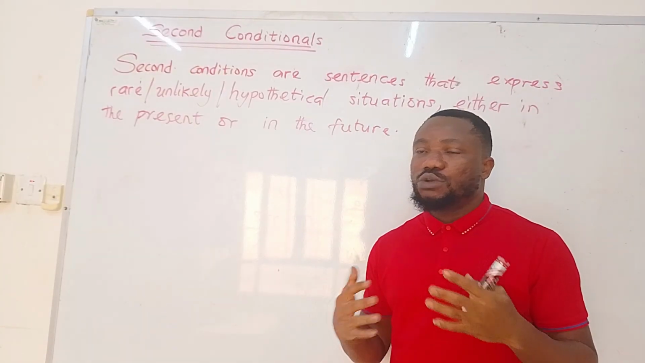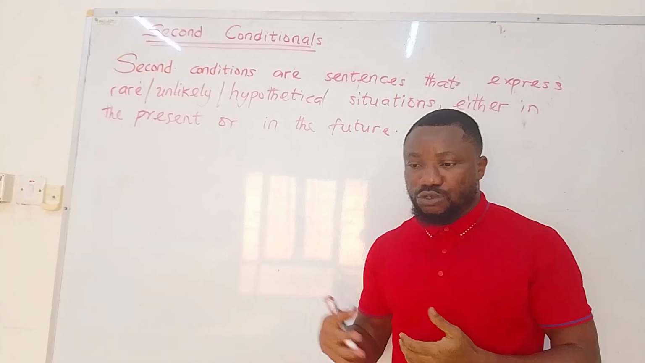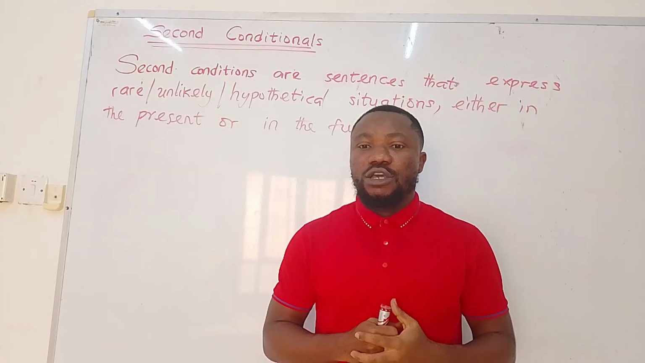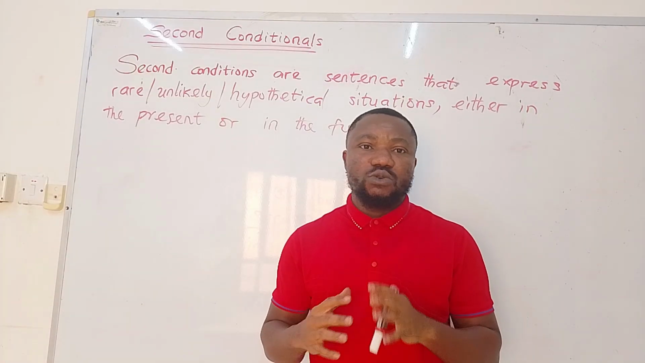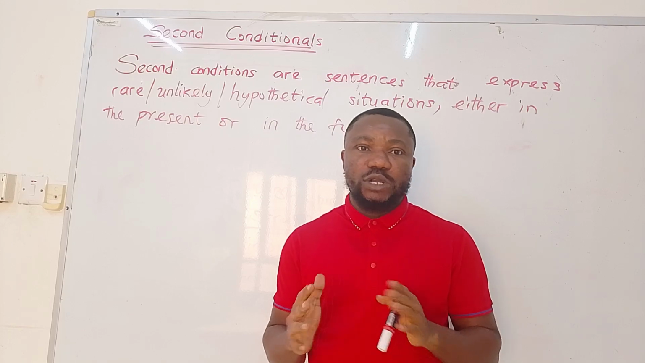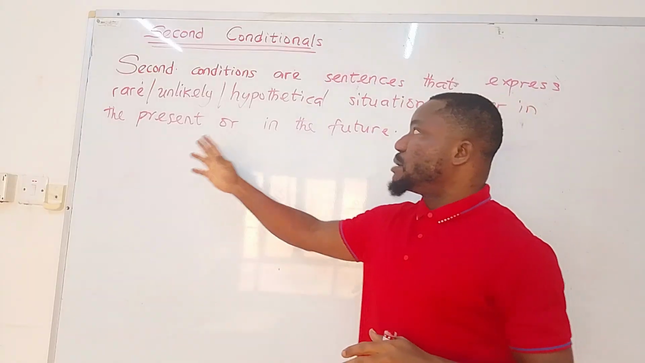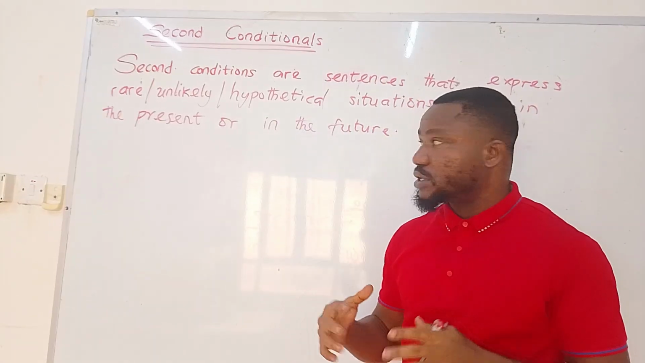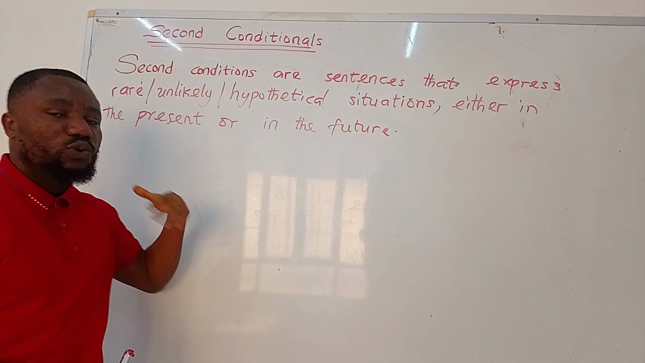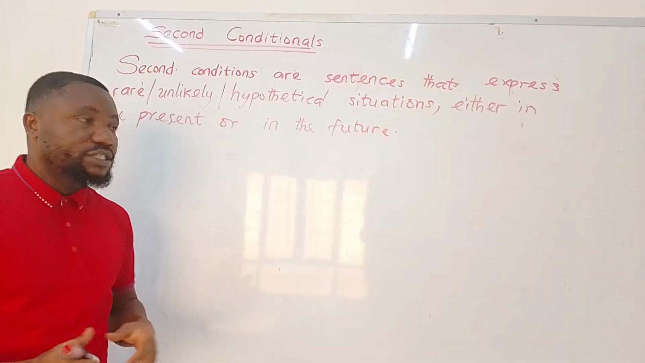For example, you want to talk about lotteries. For those who are into betting, you understand that betting or lottery games are games of chance. You really can't predict what the outcome could be, right? So when you have that type of situation, you're talking about second conditionals. Basically situations that are not likely to happen, or hypothetical scenarios.